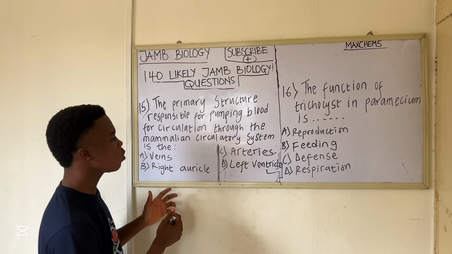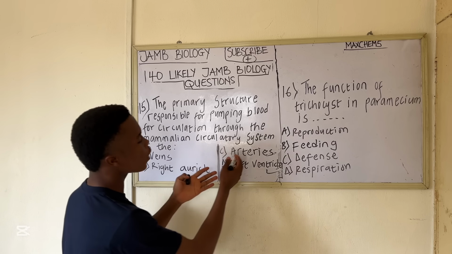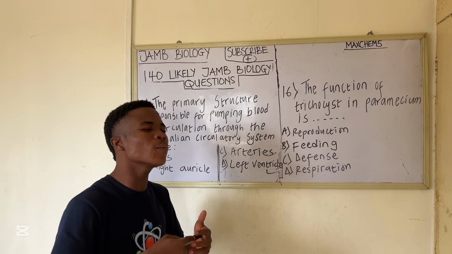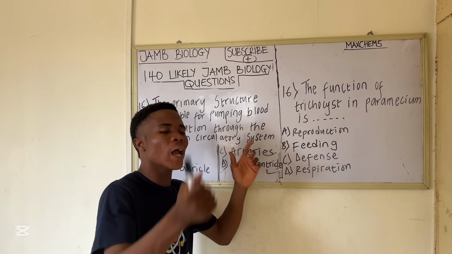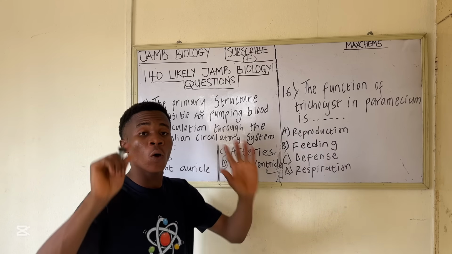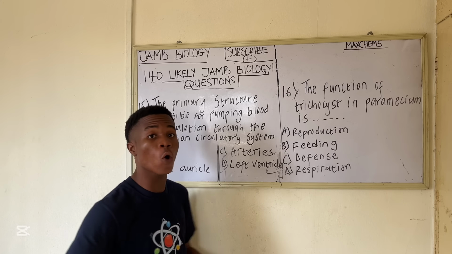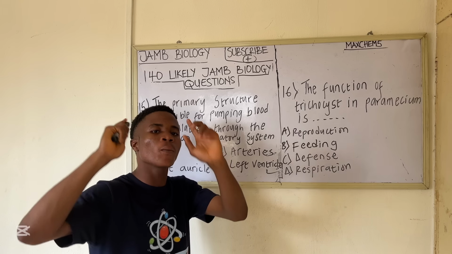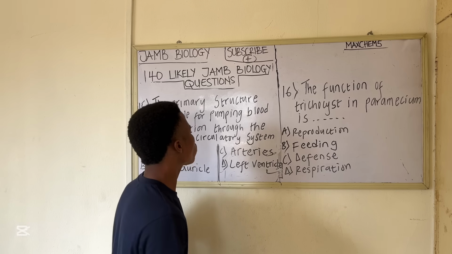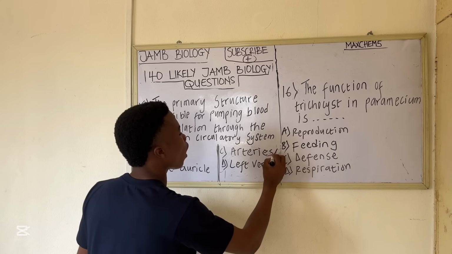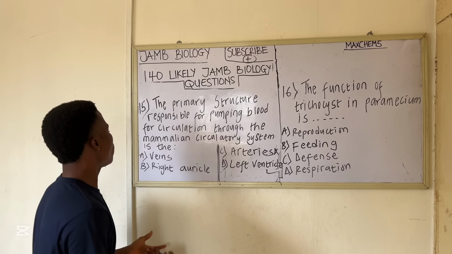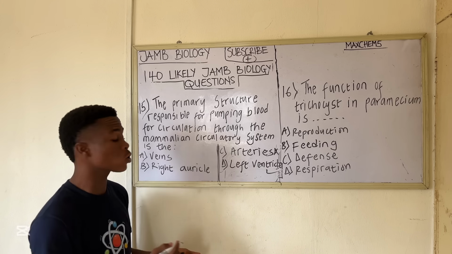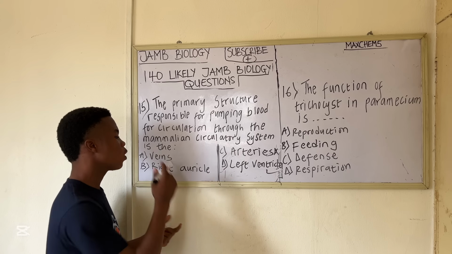And let's analyze the other options. Arteries carry oxygenated blood away from the heart, except from the pulmonary artery. So the artery is not the correct option here. The right auricle is one of the chambers of the heart.